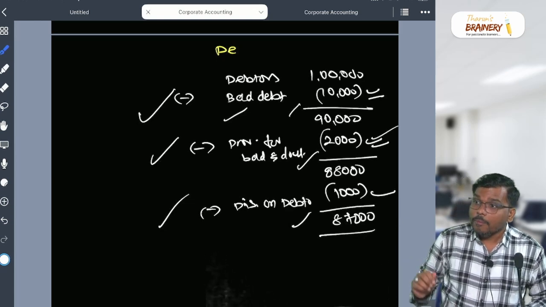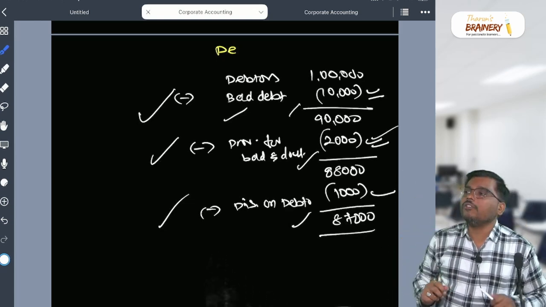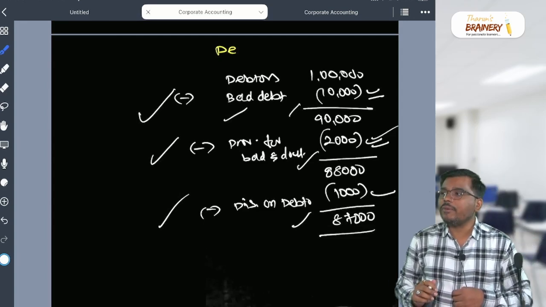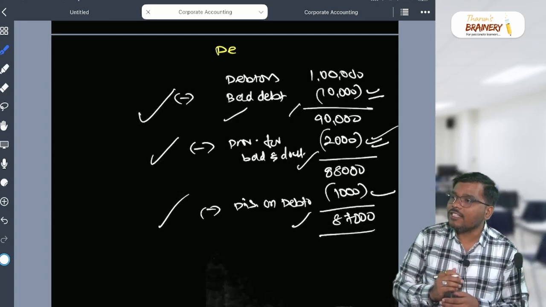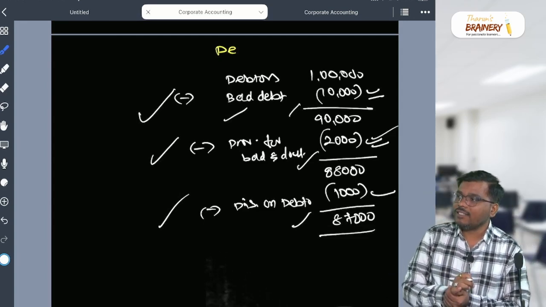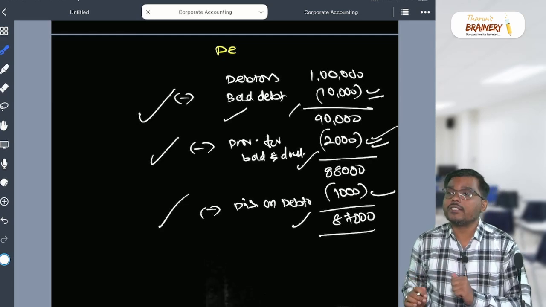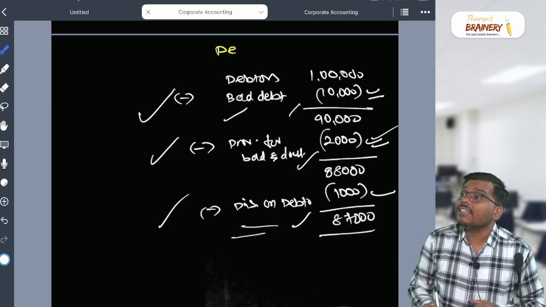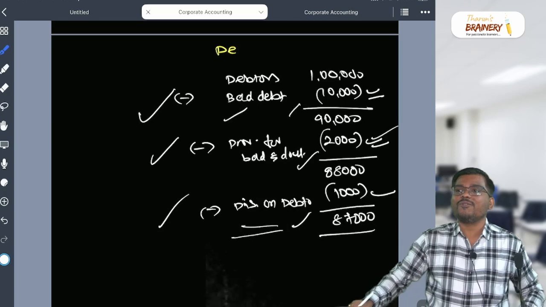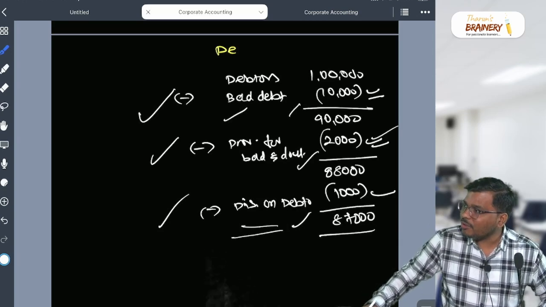Yes or no? My dear student, there are 2 types of discount in the world. Which are the 2 types of discount? Cash discount and trade discount. I am not talking here about trade discount. I am talking here about cash discount, settlement discount. Are you able to understand?